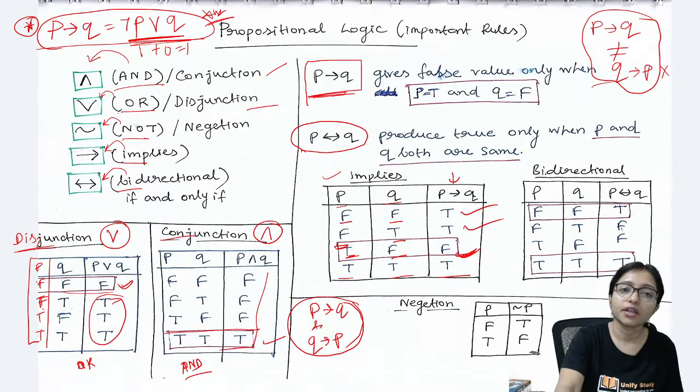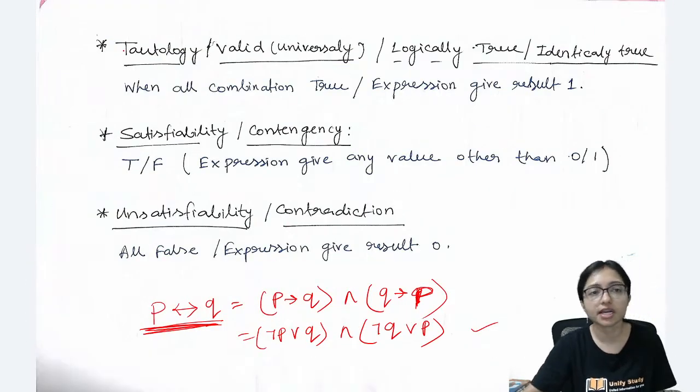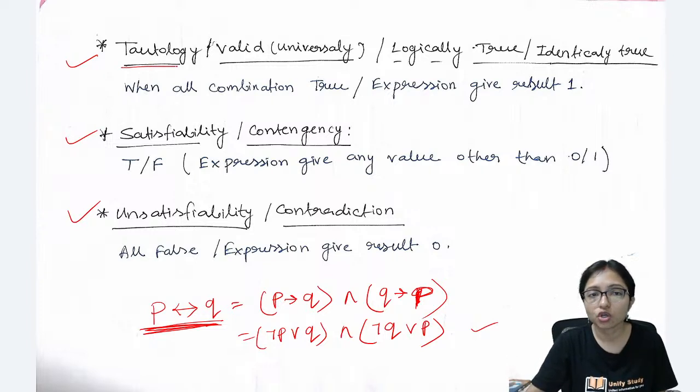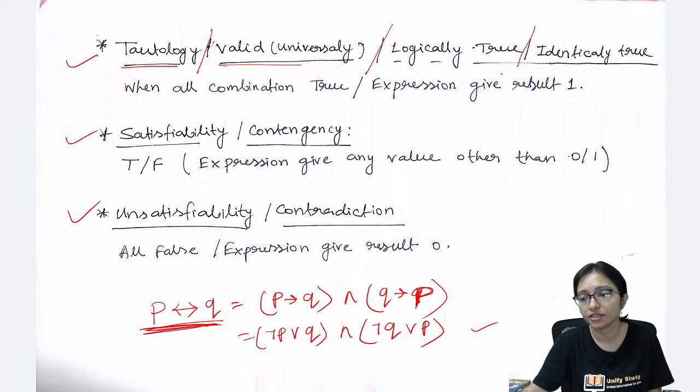Okay. Now see, these are the three terminologies, very important. Repeated questions are coming from here. What is tautology? What is valid? Tautology or valid or logically true or identically true, everything is same.